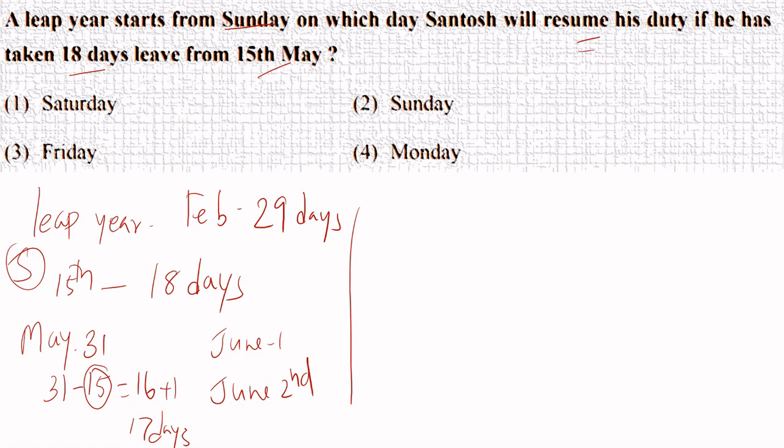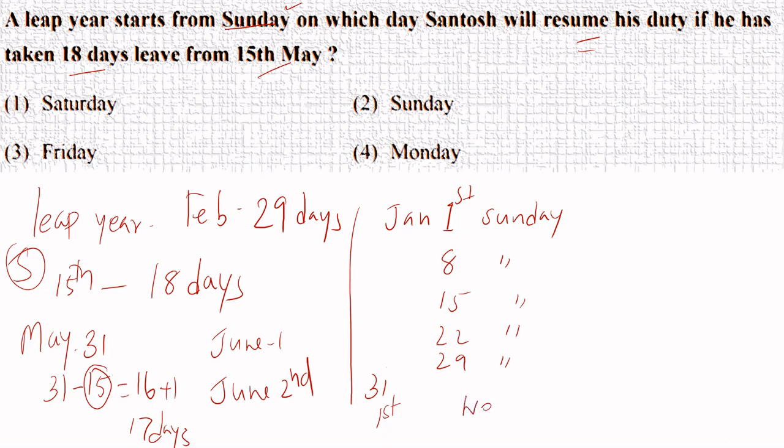Up to you now. Now the most important thing over here is it is given leap years and Sunday is the first day. That means January 1st is Sunday. Whenever 1st is Sunday or any day, then 8th will be Sunday, 15th will be Sunday, 22nd will be Sunday, 29th will be Sunday. Remember that. And if it is a month of 31 days, 31 will be again 2 days ahead, that is Monday, Tuesday. The first of next month will be always Wednesday.